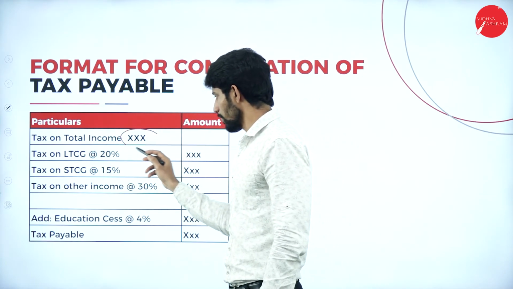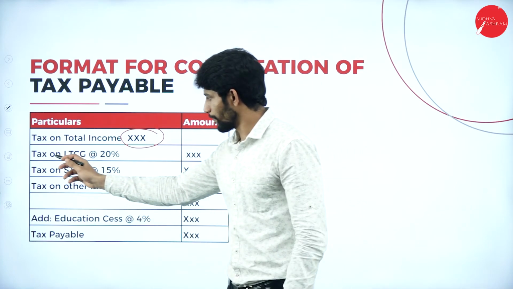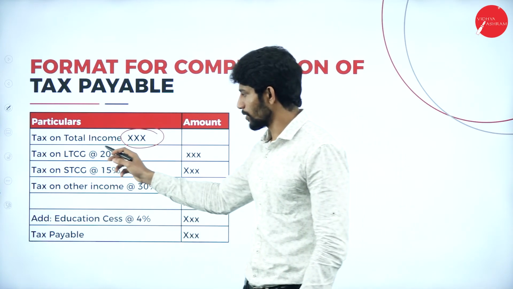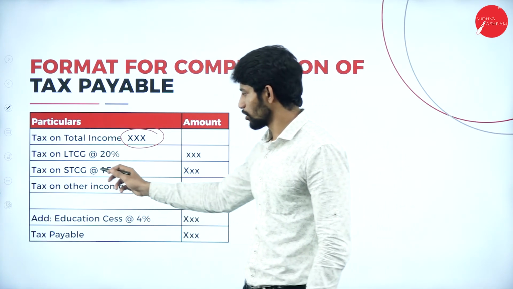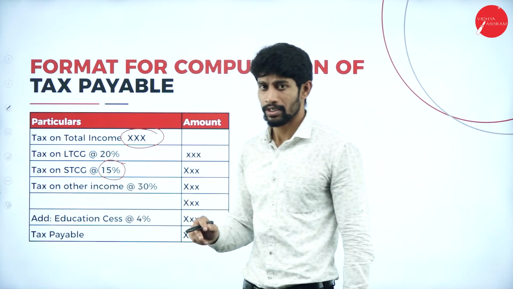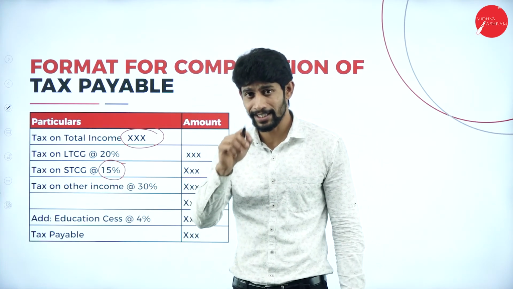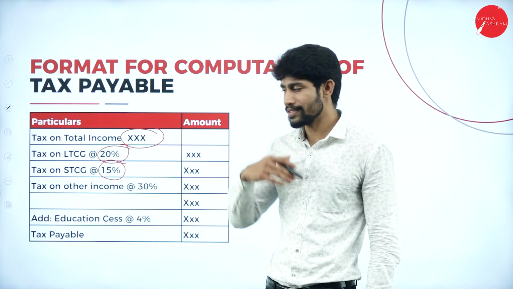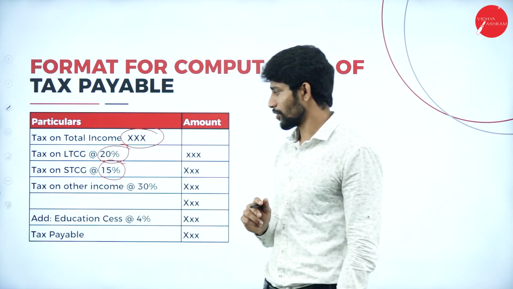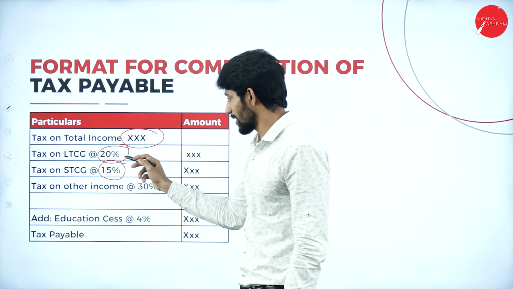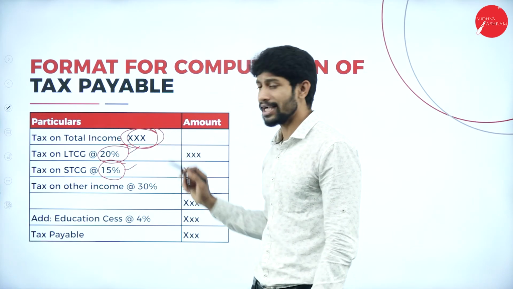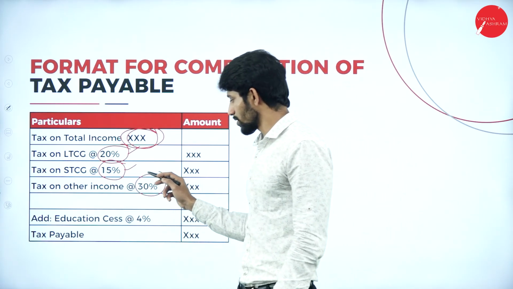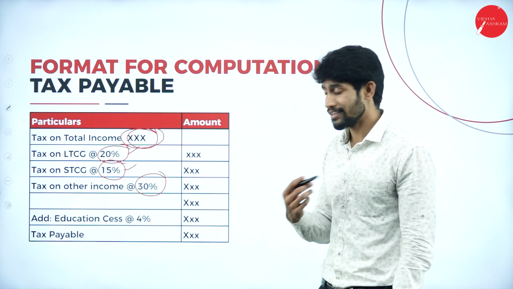What will be the total income? You write it in the inner column. In that, first, tax on long-term capital gain. If you have long-term capital gain in total income, first you tax long-term capital gain at 20%. Next, 15% on short-term capital gain. Tax on other income is the balance amount after taxing long-term and short-term gains. On that balance you impose 30% tax.